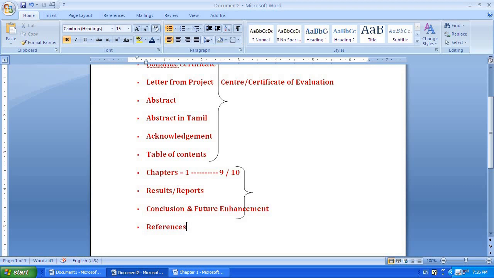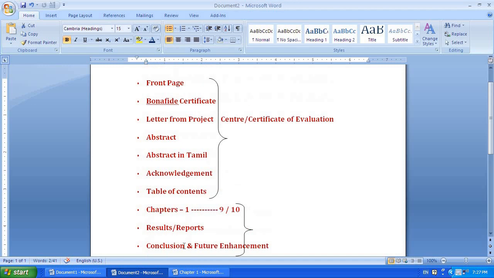In chapters 1 to 9 or 10, you will have chapter numbers. Chapter 1 introduction, chapter 2 existing system, chapter 3 proposed system, chapter 4 maybe system design, and so on. Finally, results and reports is also one chapter. Conclusion and future enhancement is also one chapter, whereas for references there is no need to give a chapter name. You can simply put Reference, and below that word you will have all the references which you have cited in your document.